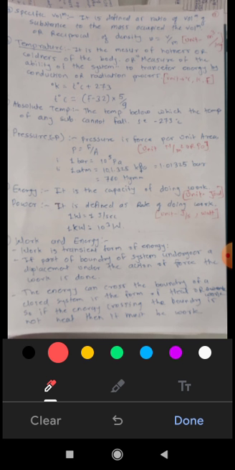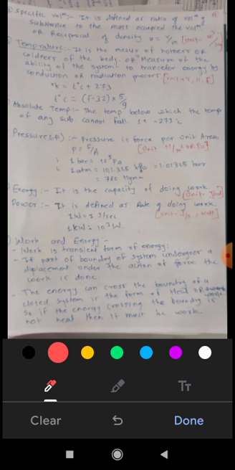That's why it is called absolute temperature, minus 273 degrees Celsius, which can also be called 0 Kelvin.